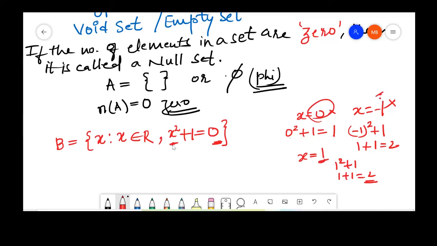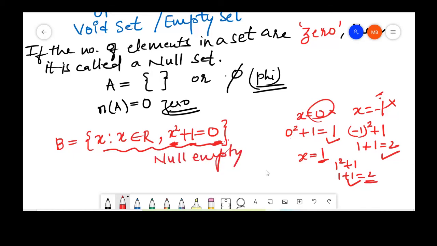Since this is x square, whatever we put here instead of x, we are going to get minimum 1, or greater than 1. So 0 is not possible. Hence, this is also an example of a null set or an empty set.